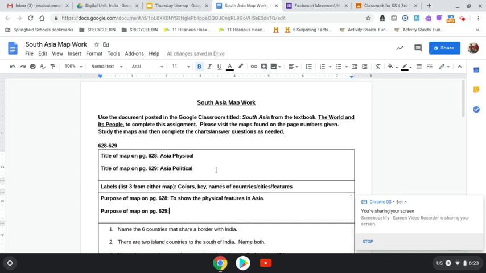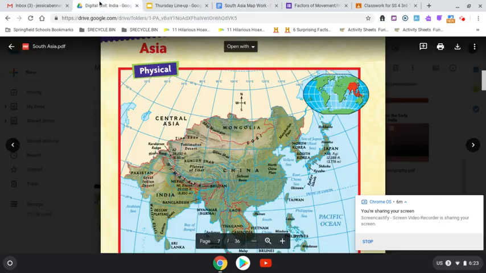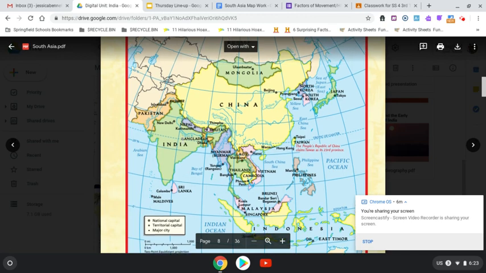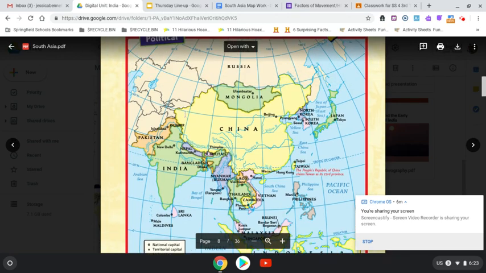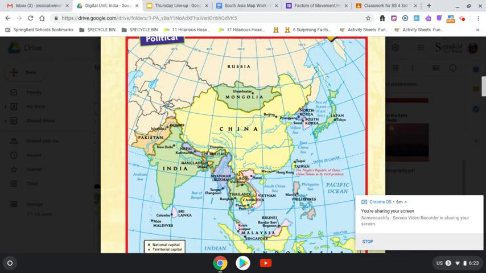because I always want to include what part of the world that map is showing. So then I need to come down to the purpose of the map on page 629. This is a political map. A political map focuses on showing us political boundaries. Hopefully you remember that the word political has to do with government. But in this case, we're talking about countries. Countries are considered political units.